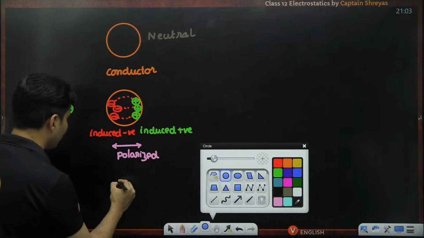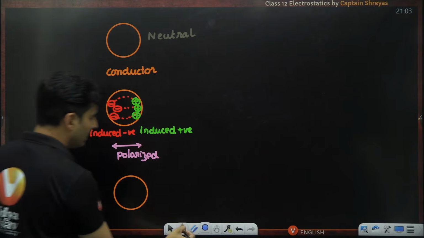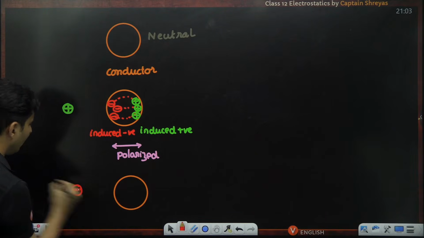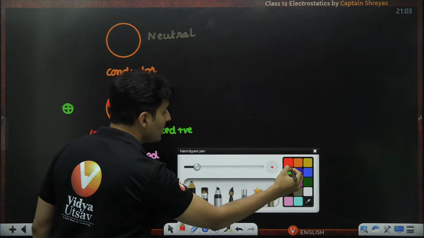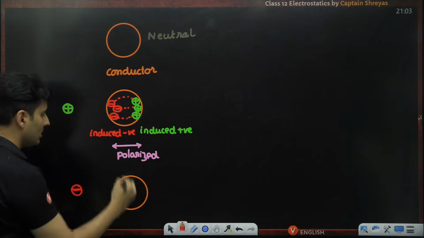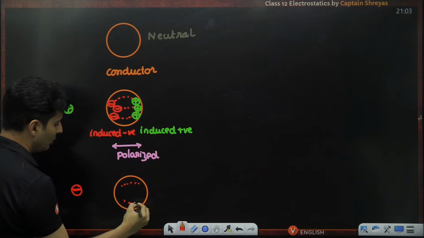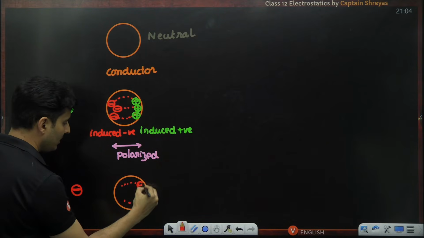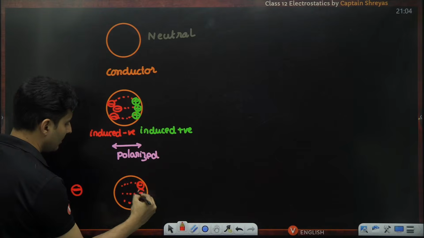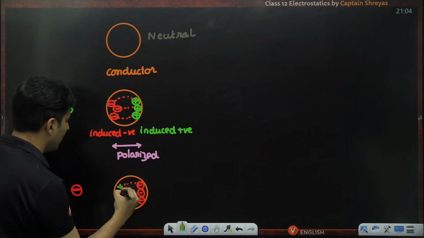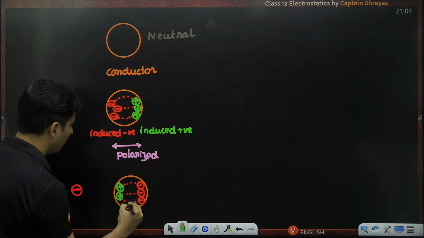What would have happened if, instead of the positive charge, I had brought a negative charge over here? Then these electrons from these atoms would ditch them and go over here. So maybe this will be negative, this will be also negative, and a positive charge would have developed over here.